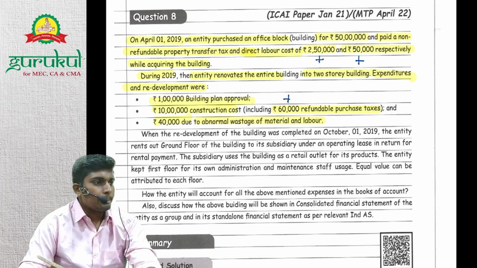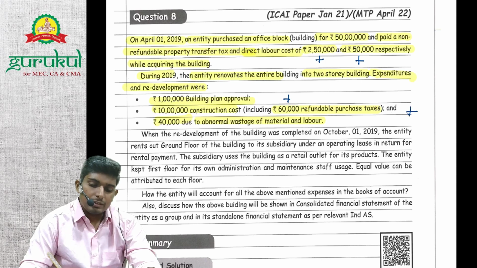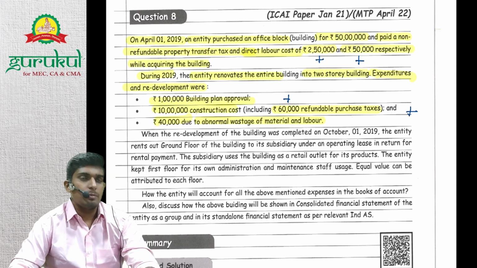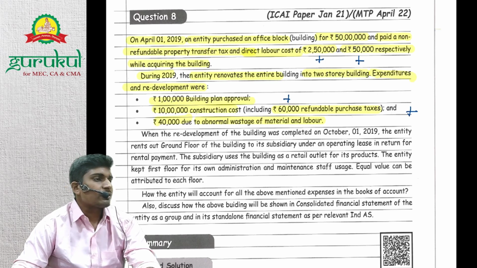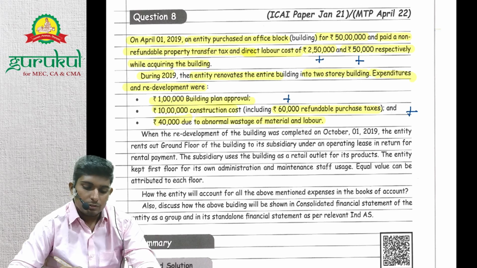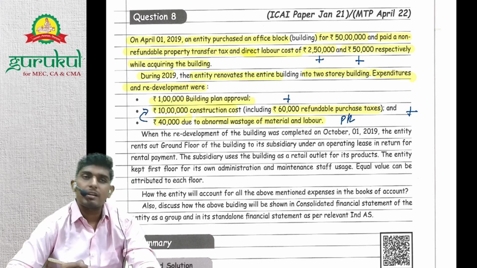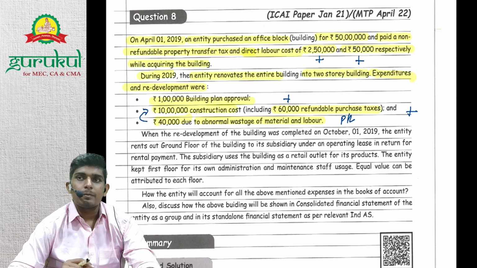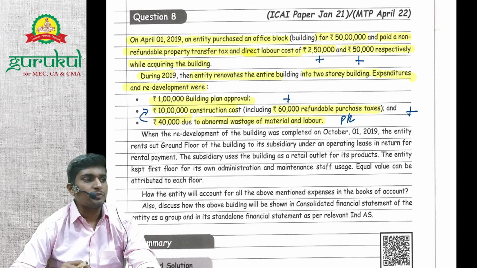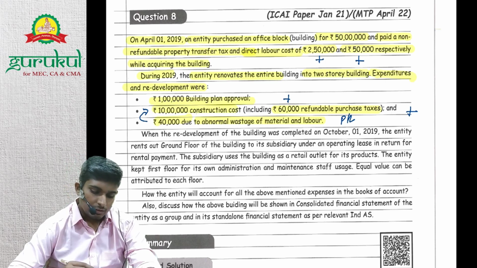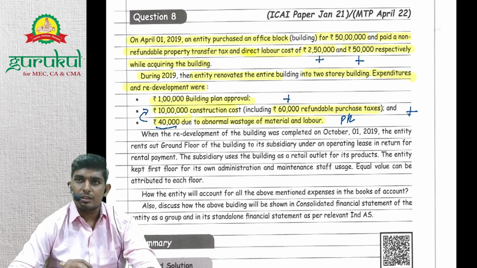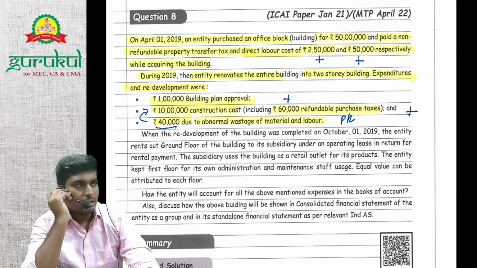Construction cost, will it be added? So 10 lakh minus 60,000, net of refundable tax, will be added, and 40,000 due to abnormal wastage of material and labor will be taken to P&L. But the question still arises whether this 40,000 is included in this 10 lakh or not, right? They didn't mention anything. We are not aware whether this 40,000 is part of the 10 lakhs or not. Most probably the assumption would be that it should be part of it.